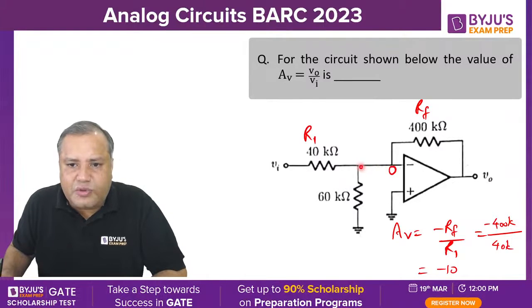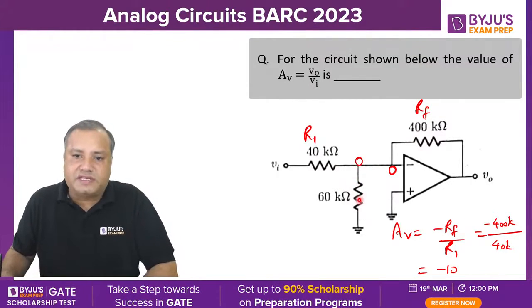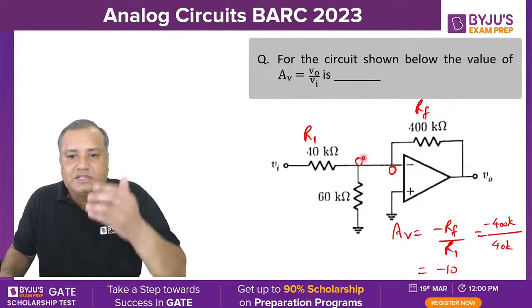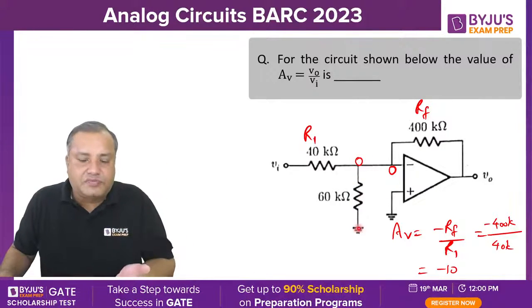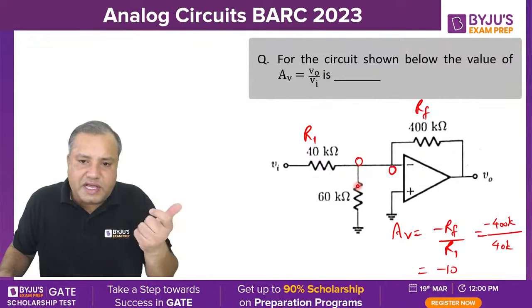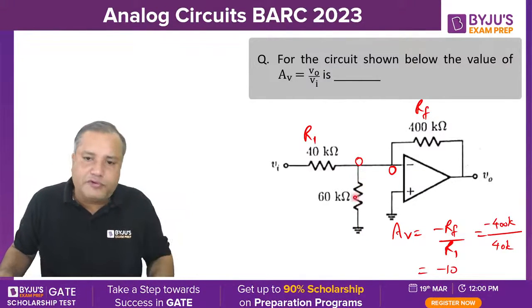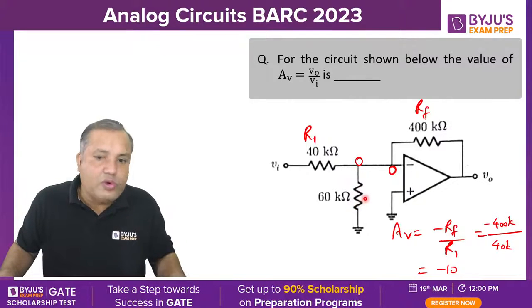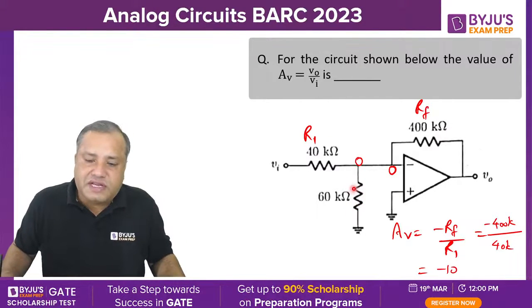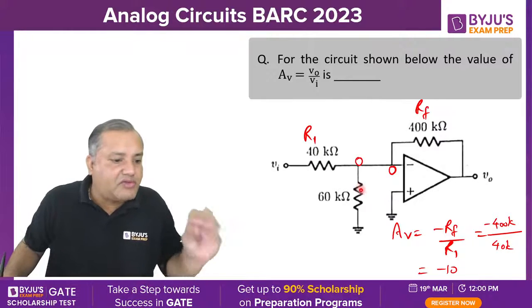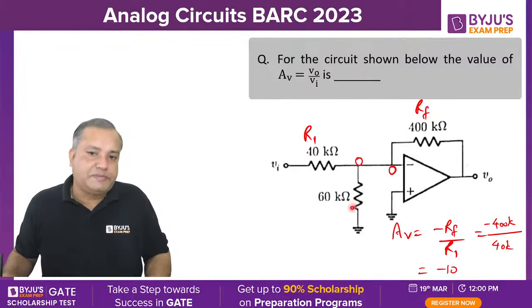So 60 kilo ohm resistance has zero potential at both its ends. For a resistance, the potential difference is zero. So will the current flow through that resistance? No. So this particular resistance is electrically isolated from the circuit. Okay?